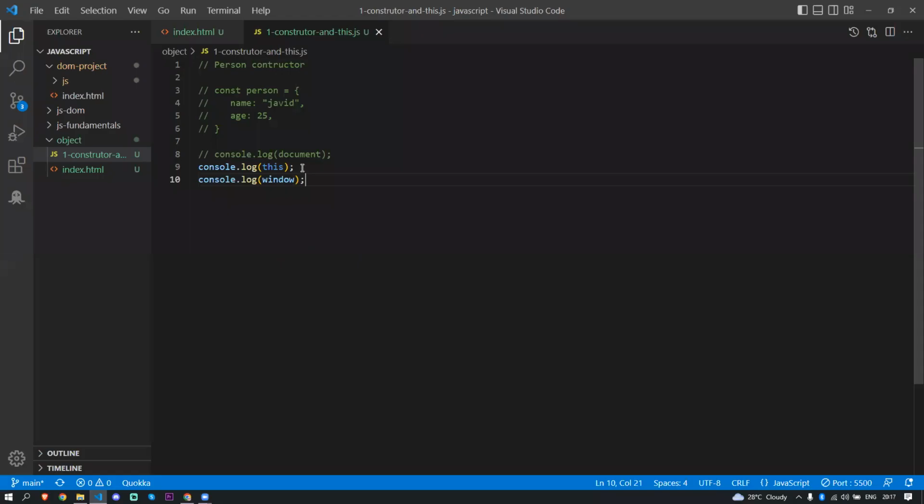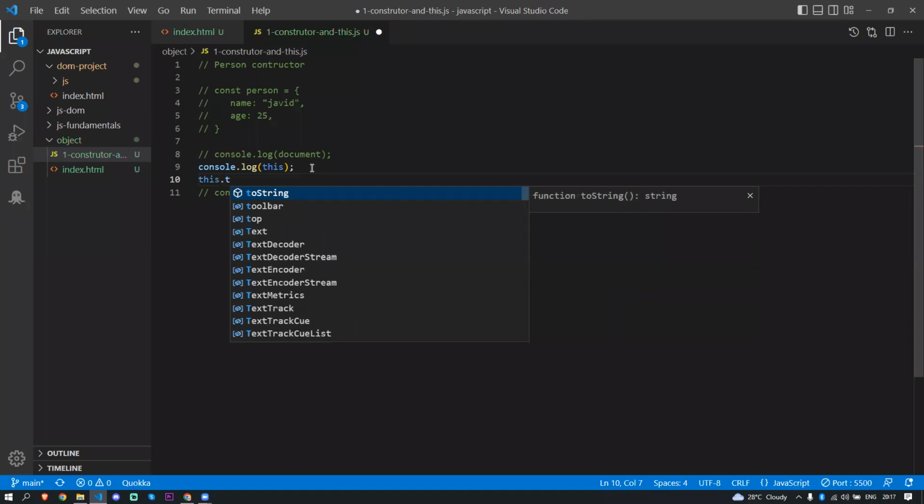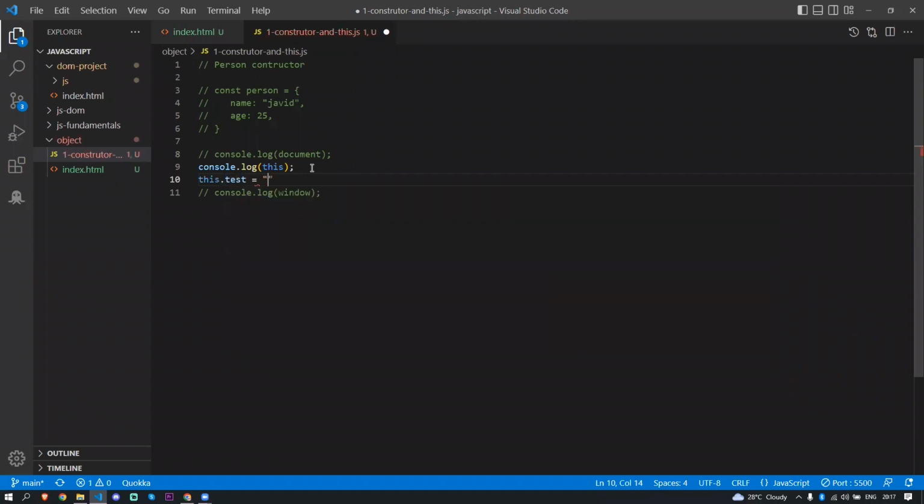This is an object. Now remember, this is actually an object. I can set a property on this dot. For example, I'll keep test, test is equal to test1. I'll keep it this way. So what I'm doing here is I just created one property on the existing object in the console.